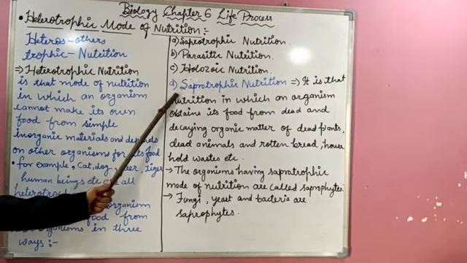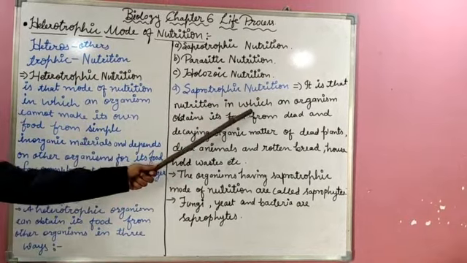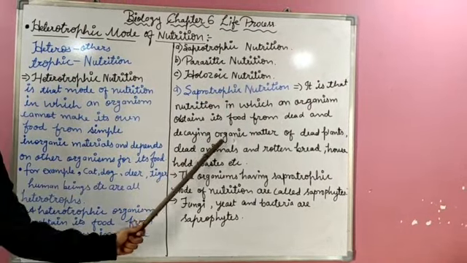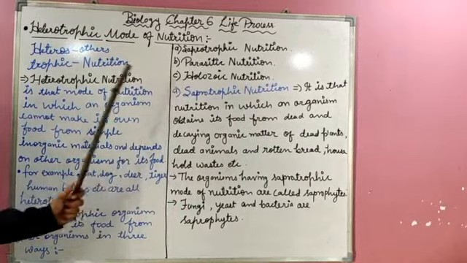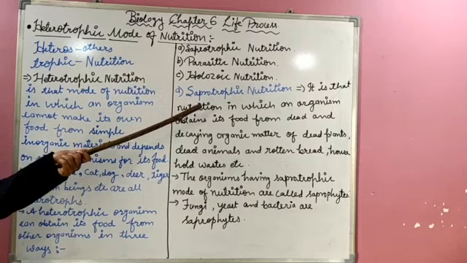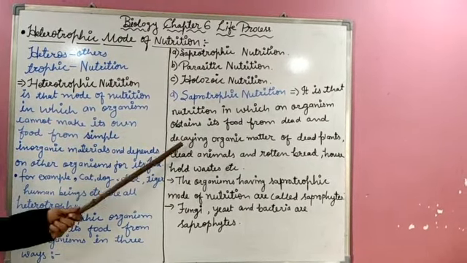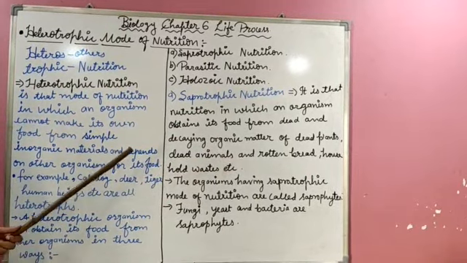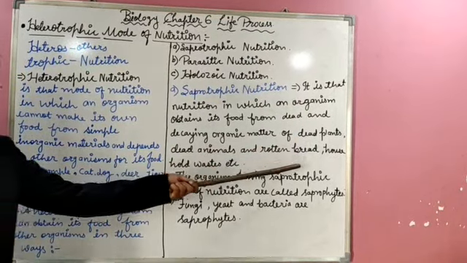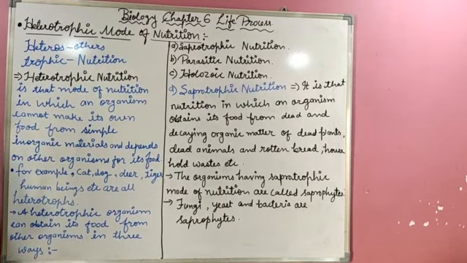Now let's see the first, saprotrophic nutrition. It is that nutrition in which an organism obtains its food from dead and decaying organic matter. Here, students, what kind of dead and decaying matter am I talking about? For example, dead plants, dead animals, rotten bread, household waste, etc. and many more such dead matters.